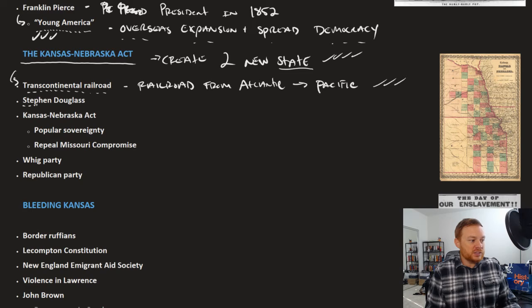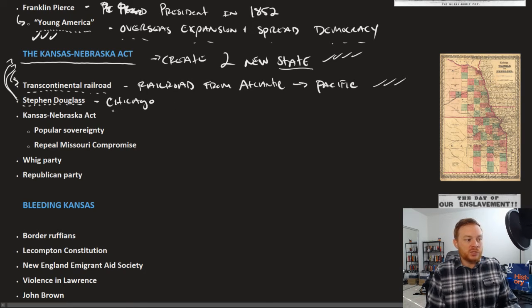More specifically, Stephen Douglas is the supporter of the Kansas-Nebraska Act. He's the same one who created the Compromise of 1850. He is from Illinois, and he hopes that this railroad can leave out of Chicago. So that's kind of his motive behind this. He wants to make sure his home state of Illinois is one of these states where the Transcontinental Railroad passes through. So that's why he is promoting this as his law.